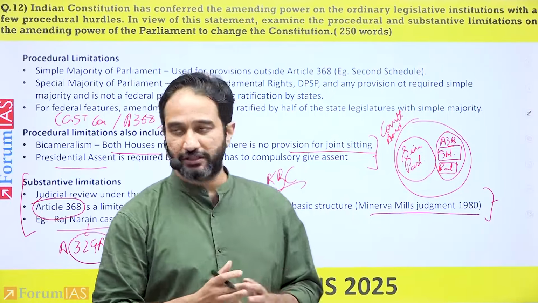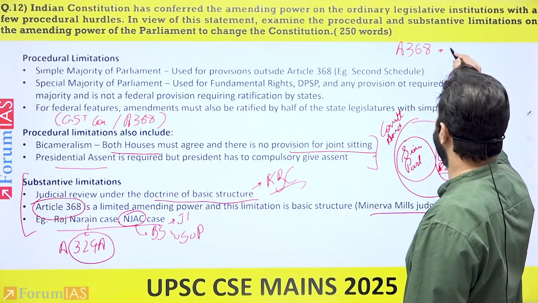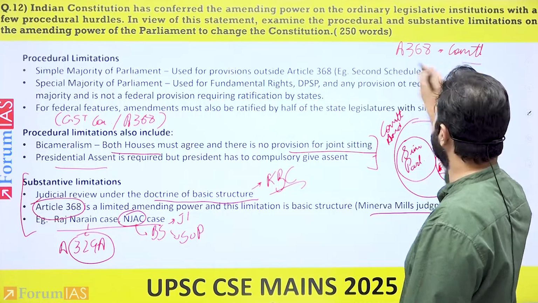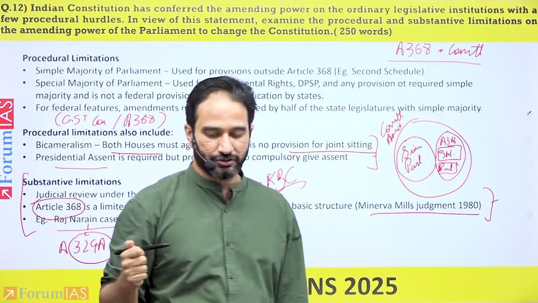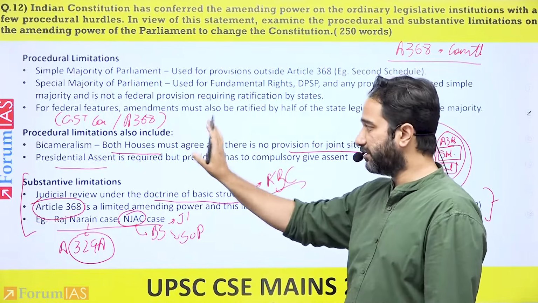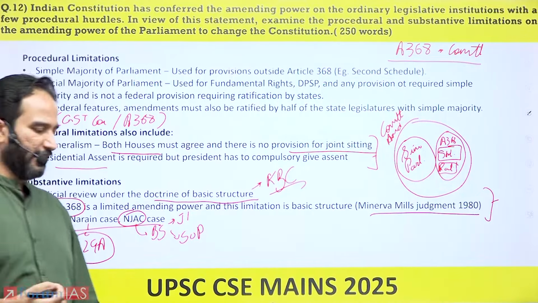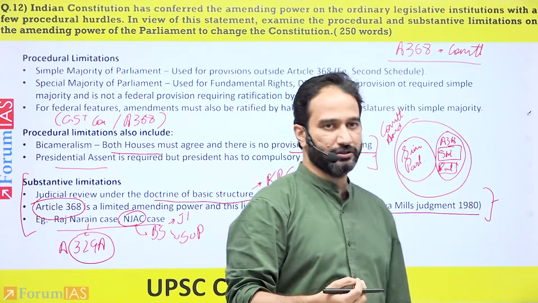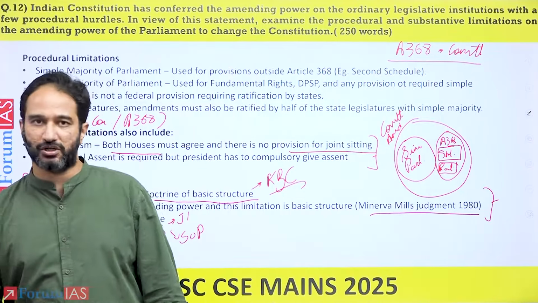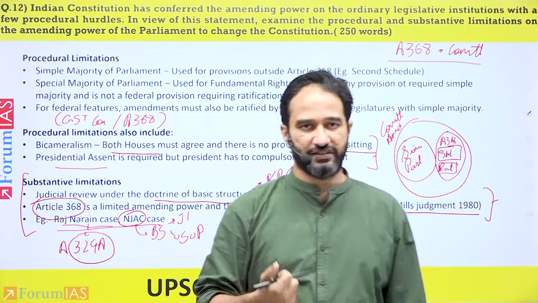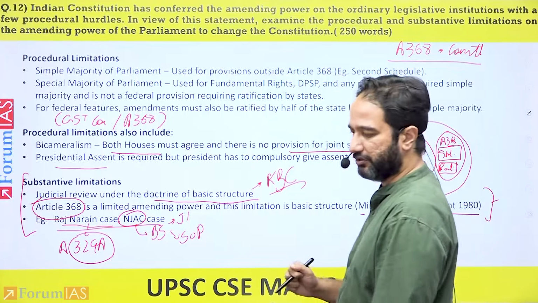Fine. So if you look at the question, you mention Article 368 as a constituent power in the introduction. Then you mention the procedural limitations given in Article 368: bicameralism, in the sense that it has to be approved by both houses of Parliament, no joint sitting, presidential assent. Then you get to another paragraph on substantive limitation, mentioning the doctrine of basic structure, the Keshavananda Bharati case, and what was said in the Minerva Mills judgment also. Lastly, give examples in relation to the Raj Narain case and the NJAC judgment. The only reason I mentioned these two and not Minerva is that you've already mentioned it prior to this.